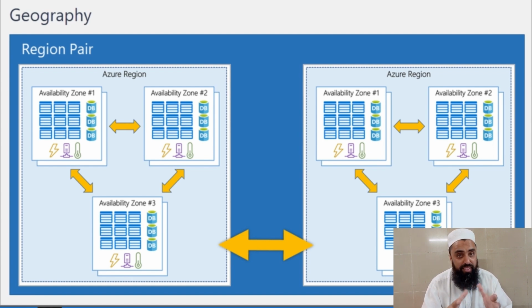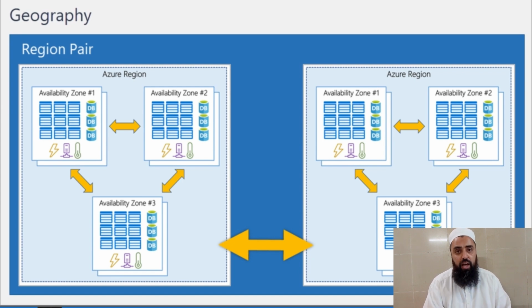Just like when we build a network for two or three virtual machines, if they are on the same network, it means that they are connected with each other. And similarly, when we pair the regions, it means that they are connected with each other.